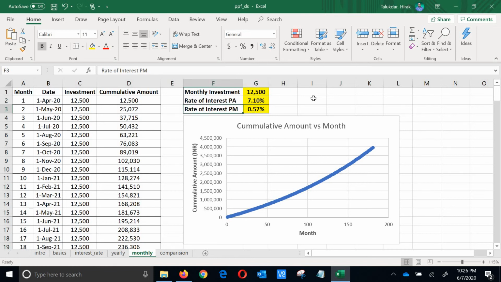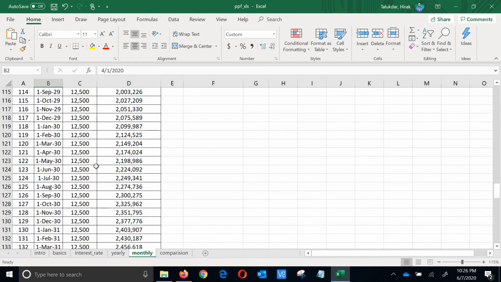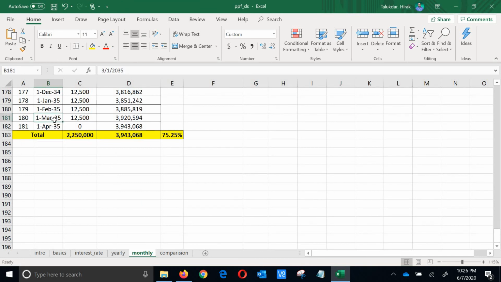And so what I have done is, I have considered one person who invests 12,500 from 1st April, again 1st May, 1st June, like that from 1st April 2020. So it's a pretty long table, because in 15 years it comes to be 180 months. So in 180 months he invests each month 12,500 rupees. So overall investment is the same as yearly investment, which is 22 lakh 50,000 rupees.